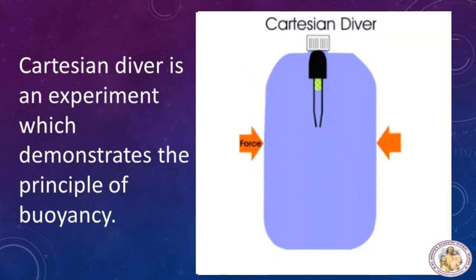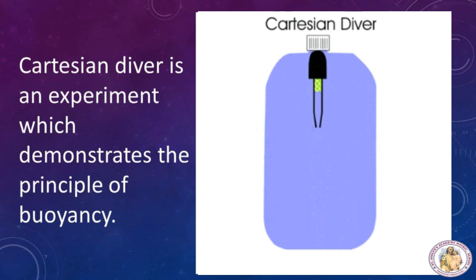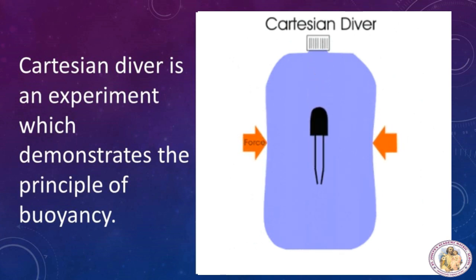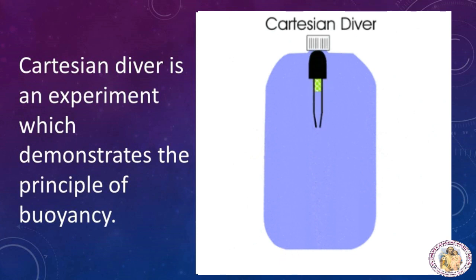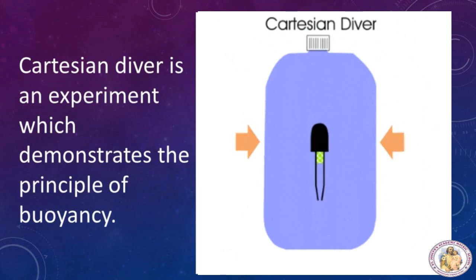Next, the Cartesian diver. The Cartesian diver is an experiment that demonstrates the principle of buoyancy. It is a pen cap with clay. The Cartesian diver contains just enough liquid that it barely floats in the bath of the liquid. Its remaining volume is filled with air.